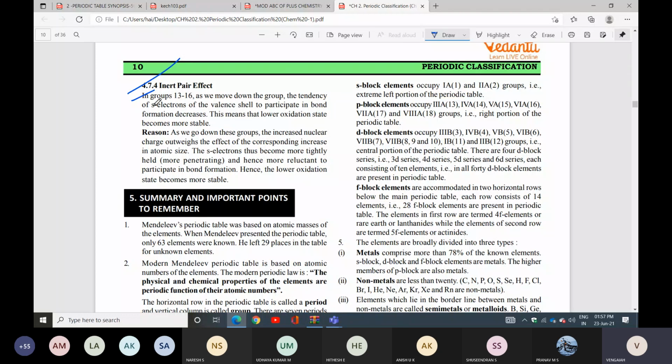This means the lower oxidation state becomes more stable.